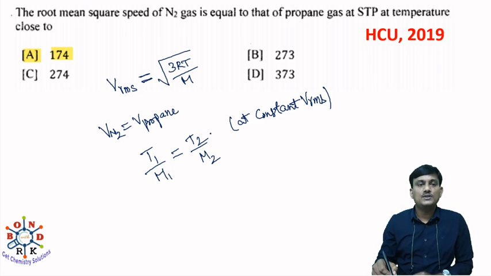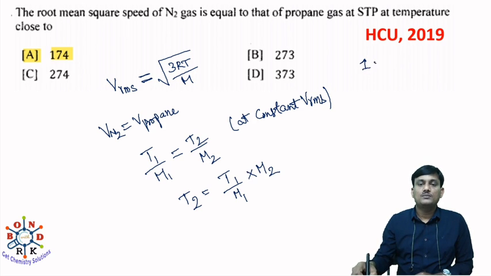You have to find out T2. T2 is equal to T1 into M2 by M1. Let's take the first one as propane, and the second one as nitrogen gas, N2.